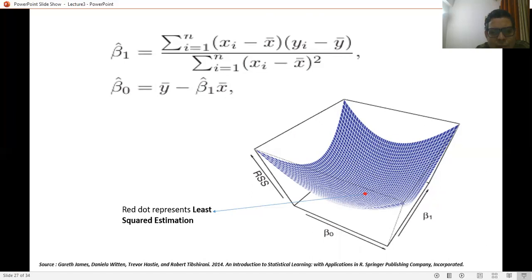It means it is the least point. The dotted line is showing that all the points of error are there. Then this is the least squared estimation. So this point is showing the least square estimation.